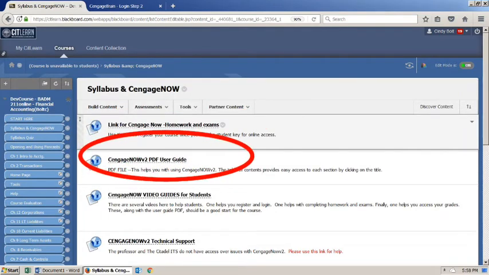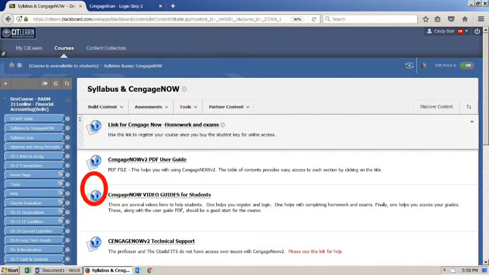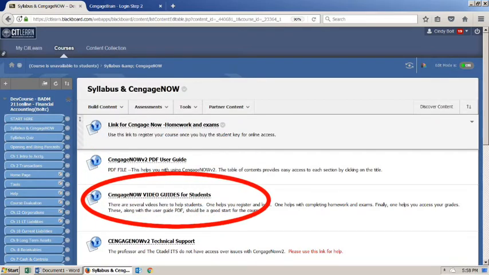There's a PDF user guide that I think will be very helpful so that you can find out how to use Cengage Now in case you have questions. For those that would rather see videos, there's some good video guides here for students.